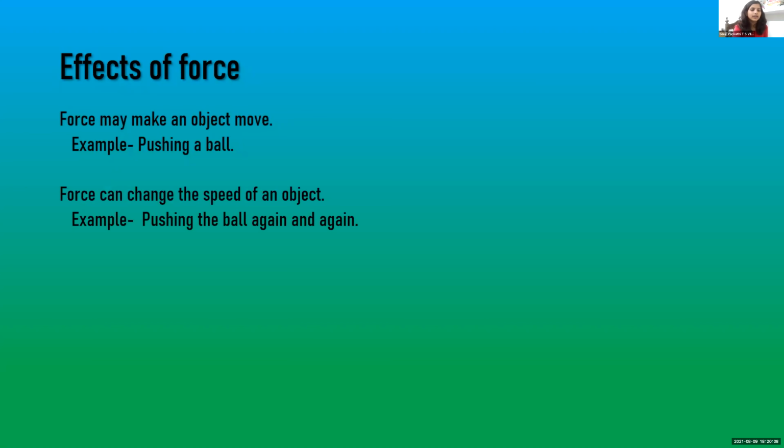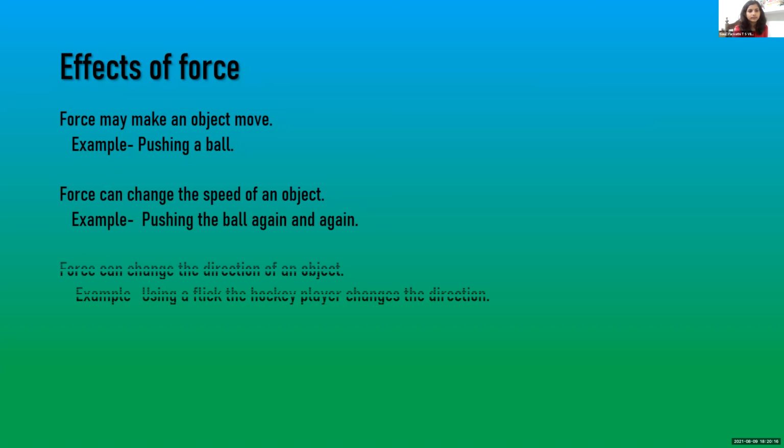For example, pushing the ball again and again will increase the speed of the ball. Third effect, force can change the direction of an object. For example, using a flick, the hockey player changes the direction. Many of you must have seen the sport of hockey, and you can see that the hockey player changes the direction of the ball using a flick.